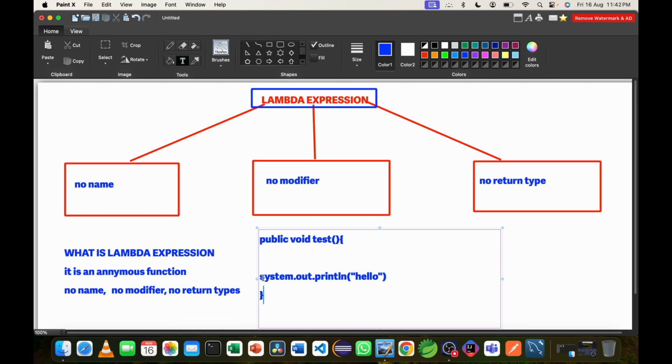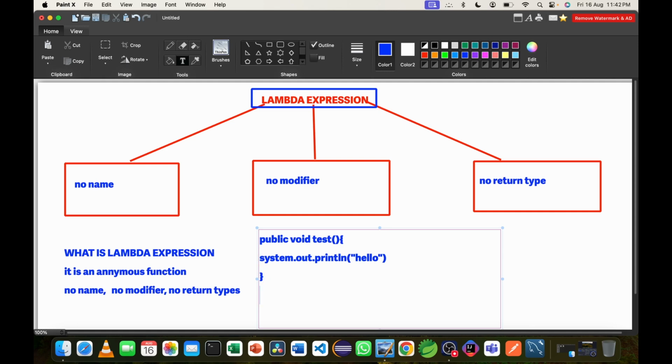How would it work in a normal Java program? We can call it by creating the class object and calling it through the reference variable of the object. So how can we write this in the form of a lambda expression?